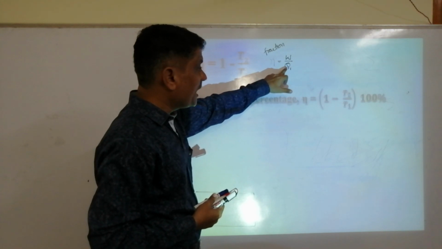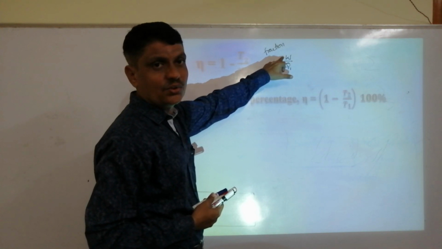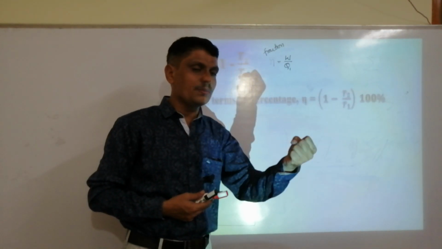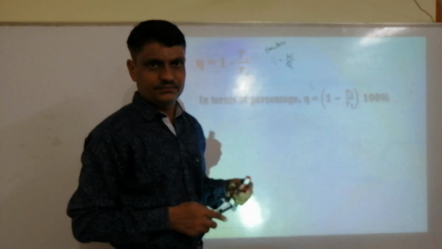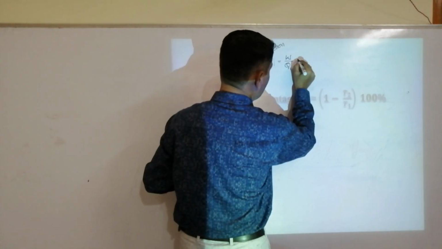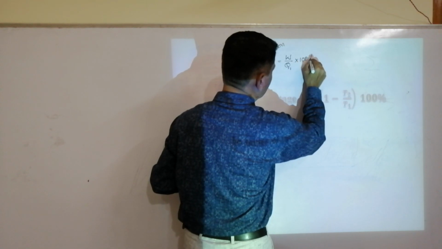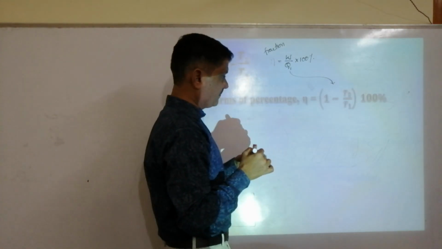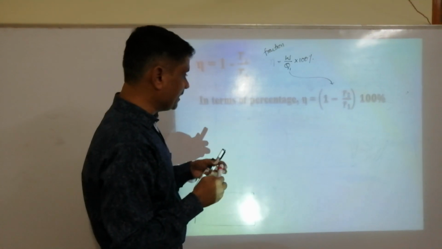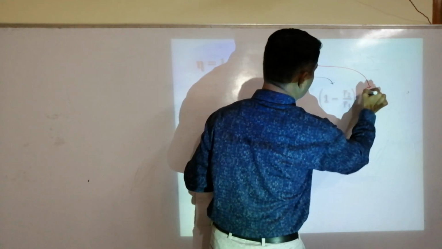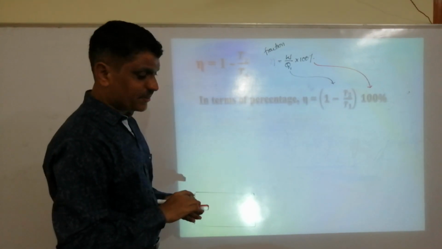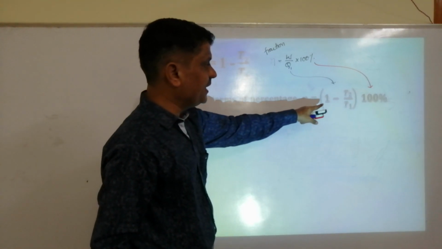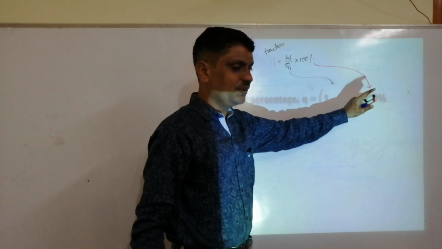But now I want the percentage of absorbed heat energy converted into work. To express in percentage, we have to multiply by 100. So you know that W by Q1 is nothing but this. Then for this formula, we have to multiply by 100. Therefore, in terms of percentage, the efficiency is equal to (1 minus T2 by T1) into 100.